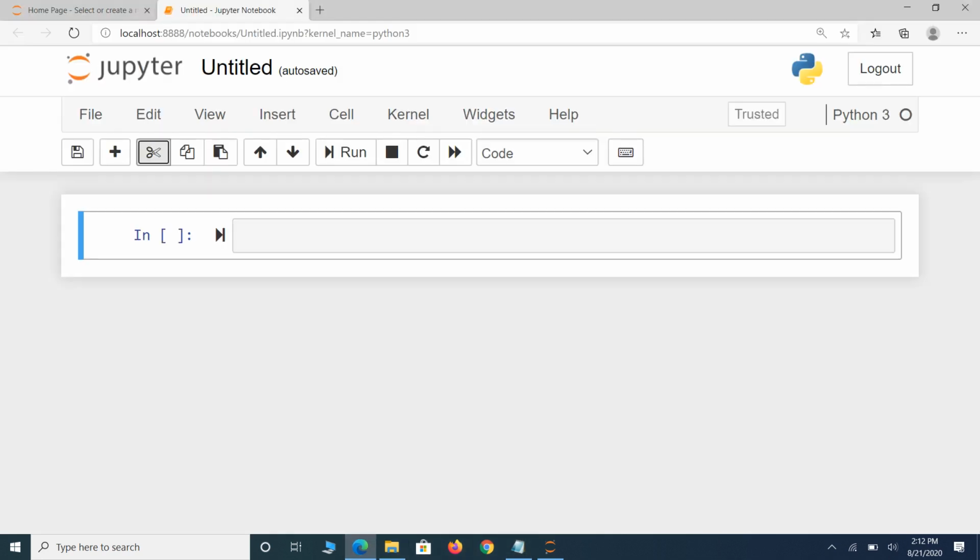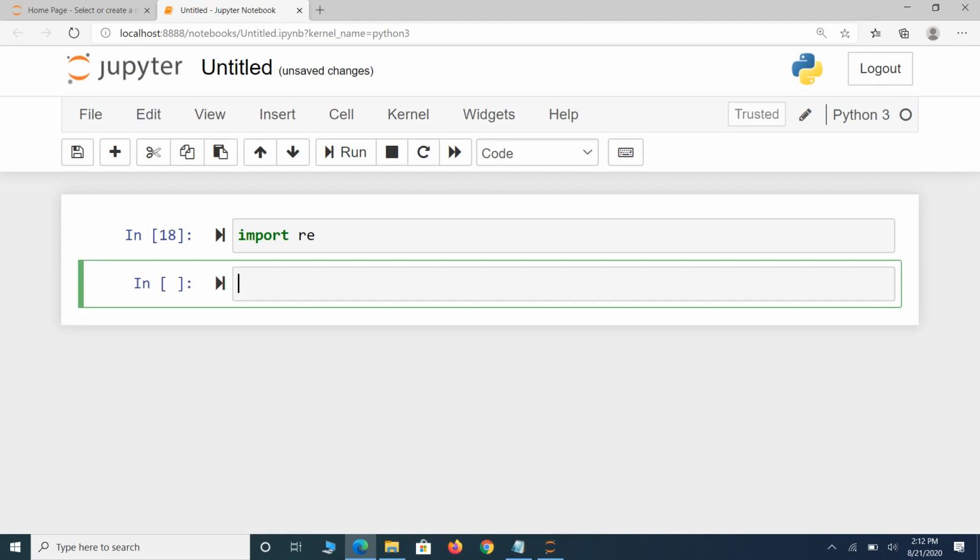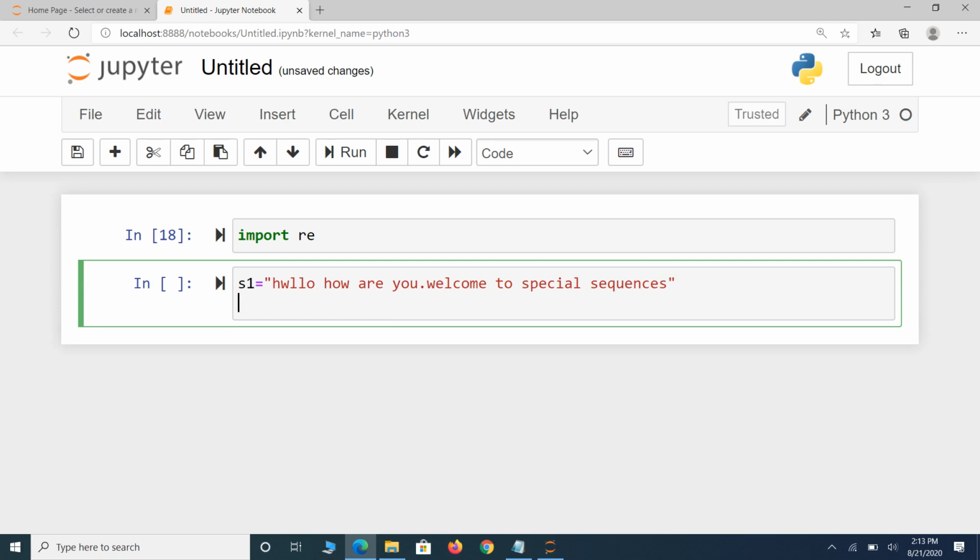Now I will execute this one. What is the first step? First step, we have to import the module. So the module is imported. Write a string s1 is equal to "hello, how are you, welcome to special sequences." So this is my string. x is equal to re.findall of.